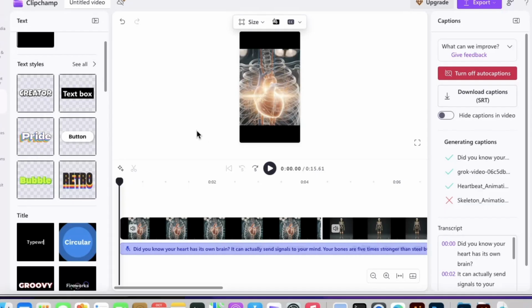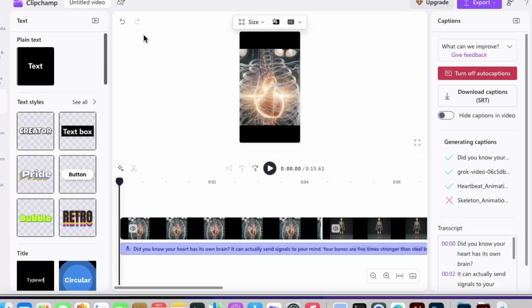So to add a hook to your video, all you have to do is to come to the very beginning. Then you're going to click on this option of text. Like you can see, we have different text styles to work with that already exist. And if you want to begin with the plain text, you can click on that option as well, okay? So in this particular case, I am going to find one of these. Which one should we use in this particular case? Let's go with this option of creator.